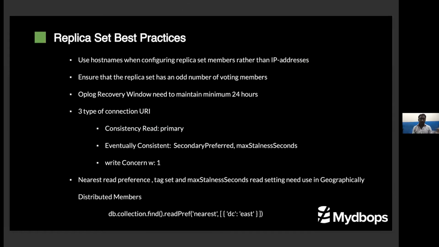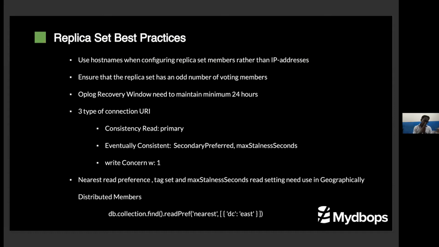So the other final thing is replica set best practice. We always recommend to use the hostname in the replica set configuration instead of the IP. If you have any challenges or any node swap is going to happen, you don't need to change IP and you don't need to update the RS config very frequently. If you update the hostname, automatically everything will happen. As I told you, you always need to keep the replica set member count an odd value, and the oplog recovered.